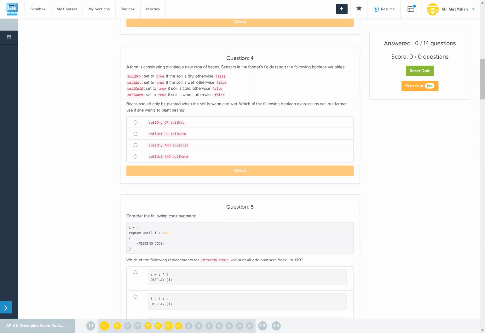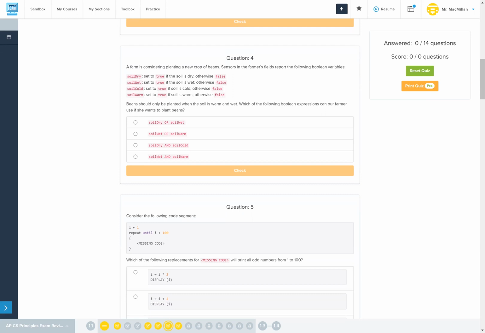A farmer is considering planting a new crop of beans. Sensors in the farmer's fields report the following Boolean variables: soil wet or soil dry, and soil cold and soil warm. Essentially just opposites of each other, but beans should only be planted when the soil is warm and wet.